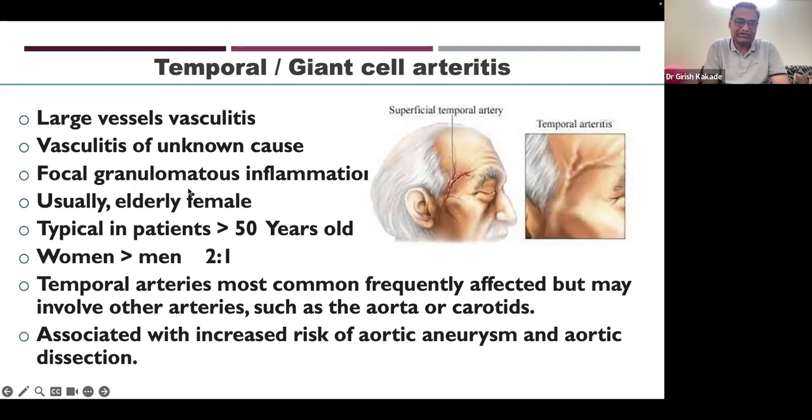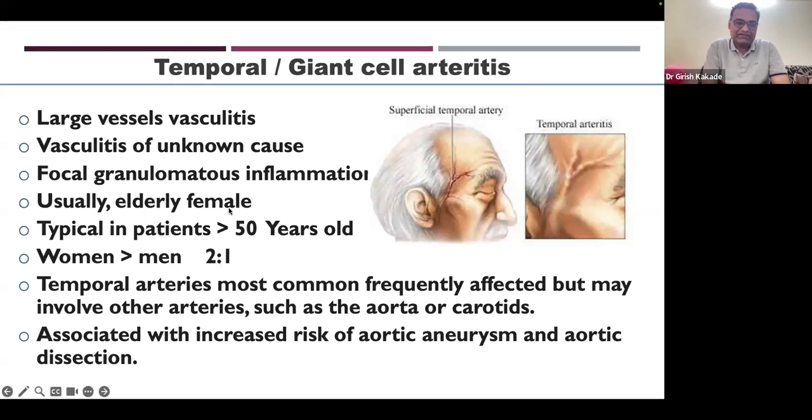It is granulomatous inflammation. But the difference is in temporal arteritis, usually elderly female, typically seen in patients more than 50 years of age. So it is highly unlikely to see temporal arteritis in patients below 50 years of age. So if you have large vessel vasculitis, patient's age is below 50, more likely the patient has Takayasu arteritis.